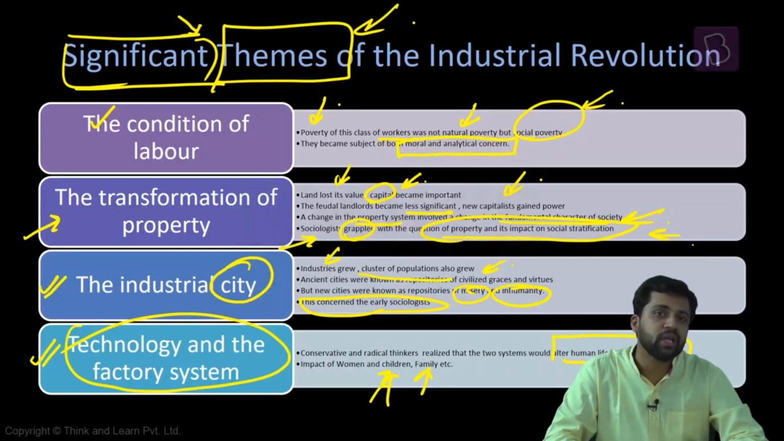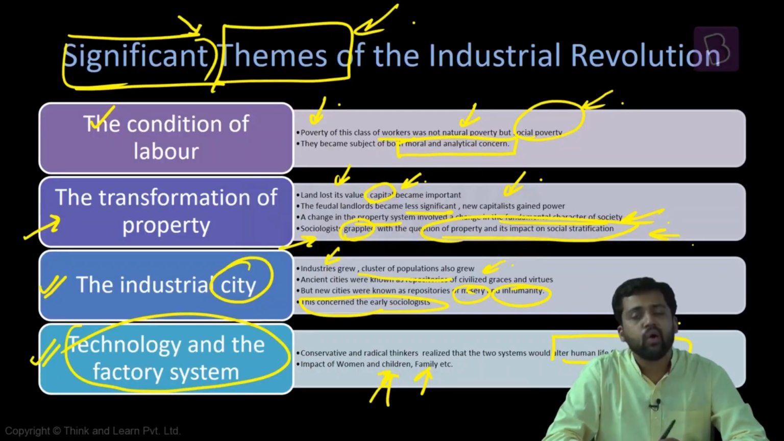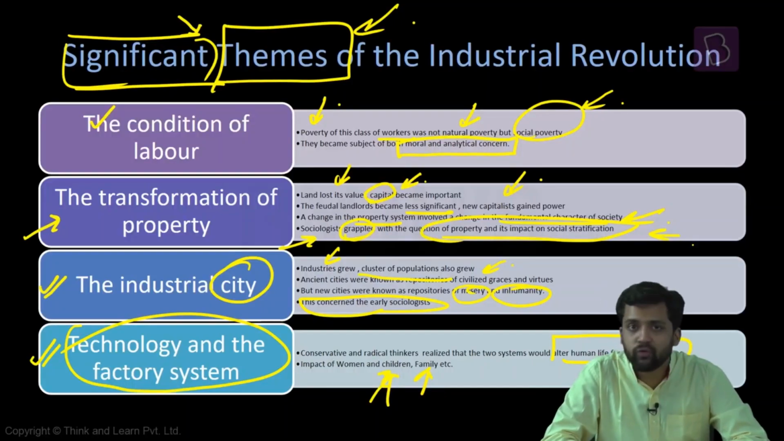How the property equations are changing, and since property equations are changing, how there is an impact on the stratification system, how society will divide into classes, how the idea of city has now changed. New cities are formed, but they are no longer the centers of culture. They are no longer the centers of civilization. They are rather repositories of misery. So that is also something that the sociologists want to study.